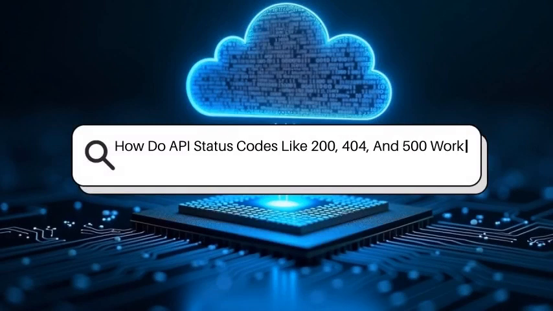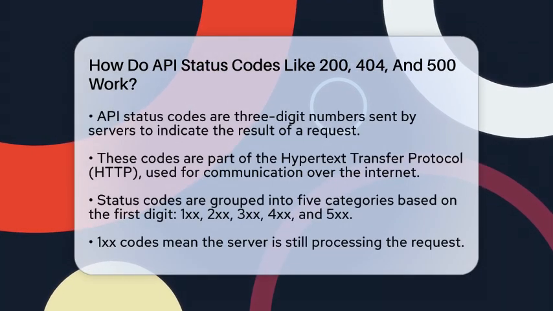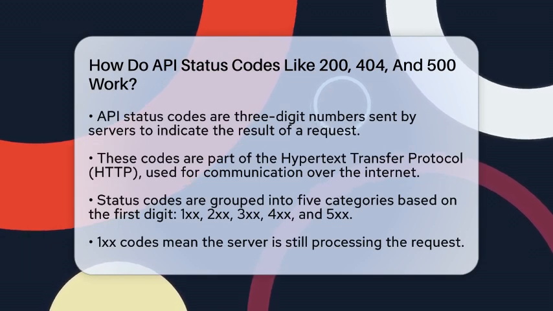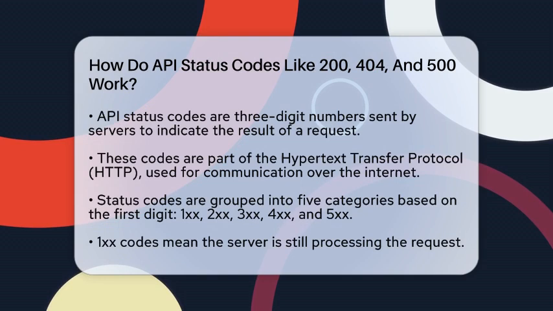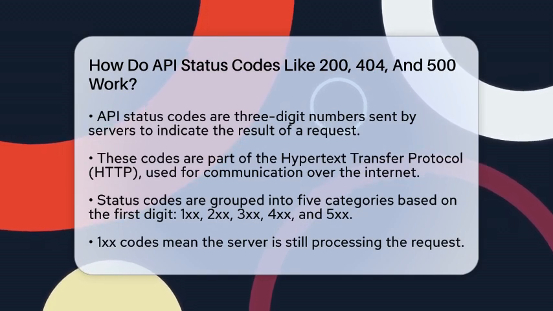How do API status codes like 200, 404, and 500 work? Imagine you're sending a message to a server asking for some data. How does the server tell you if your request worked or if there was a problem? That's where API status codes come in.